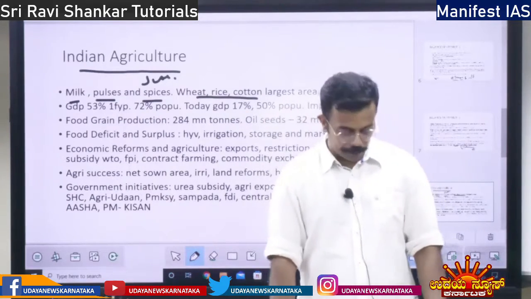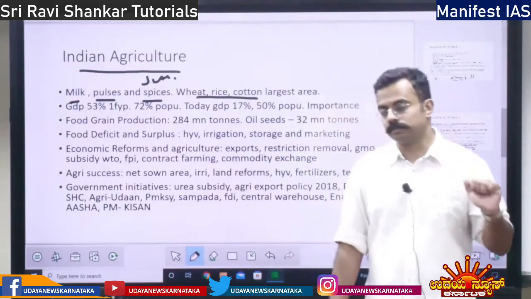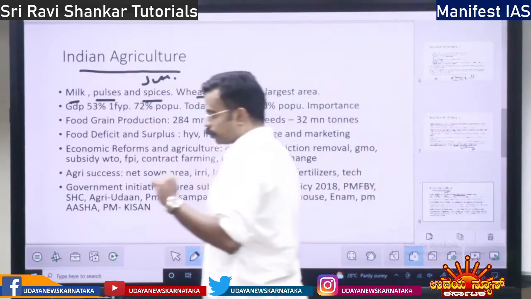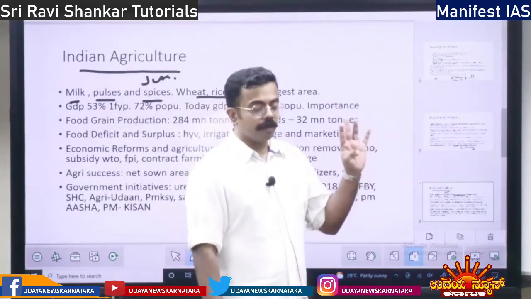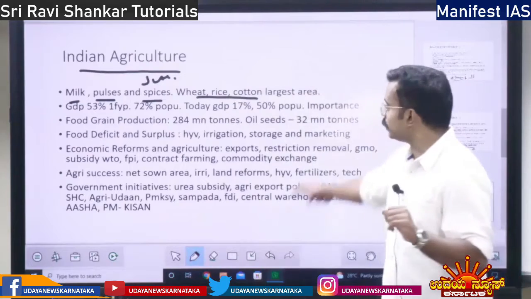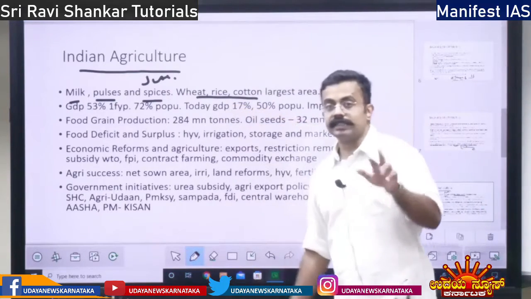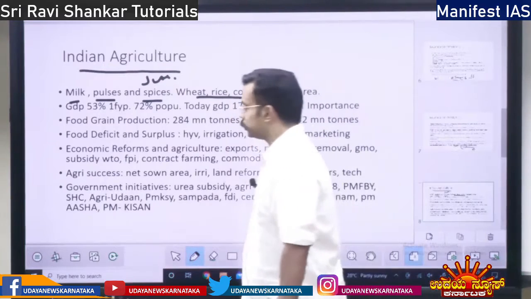India has the largest area producing wheat, rice and cotton. Also, India is the second largest producer of wheat, rice, cotton and other products. Largest area in these terms, second largest producer in these and some other products, right?